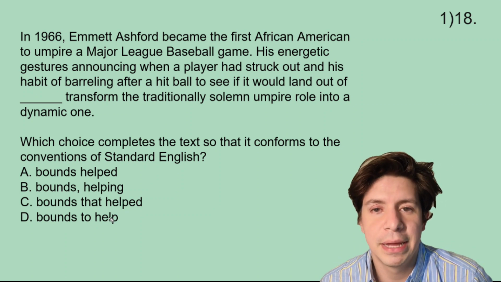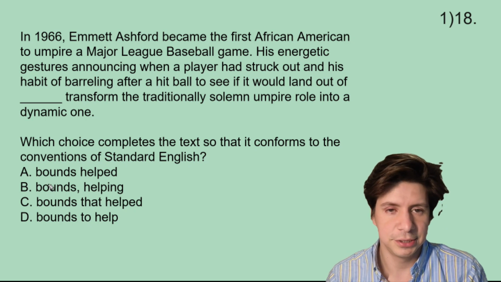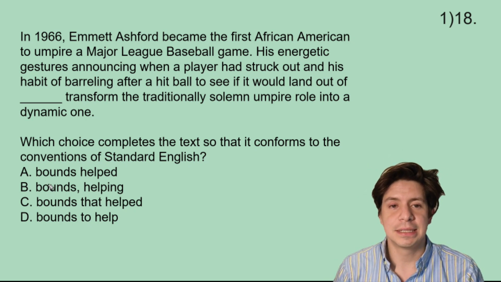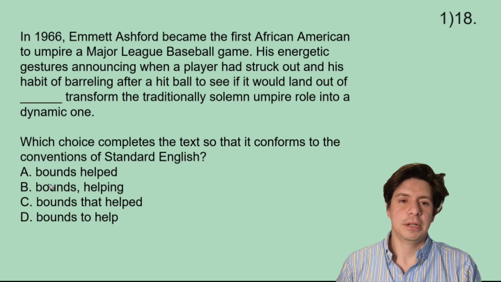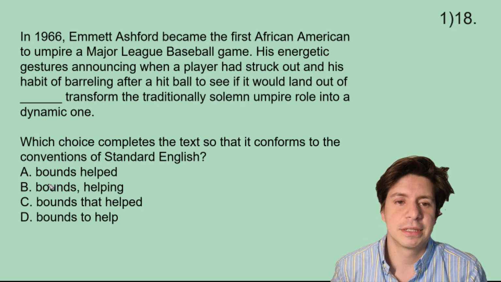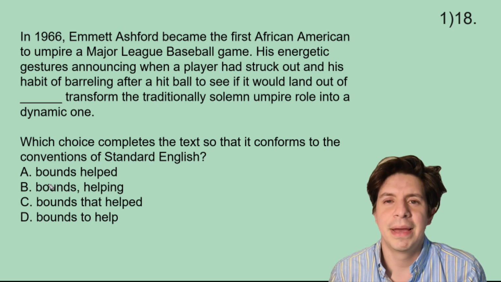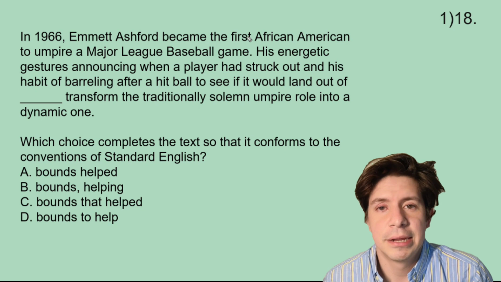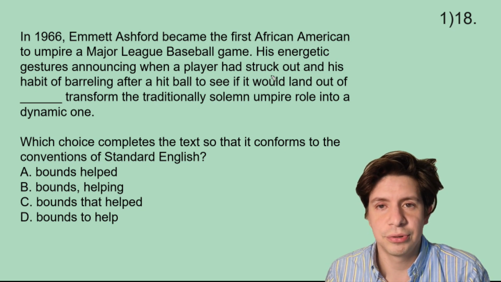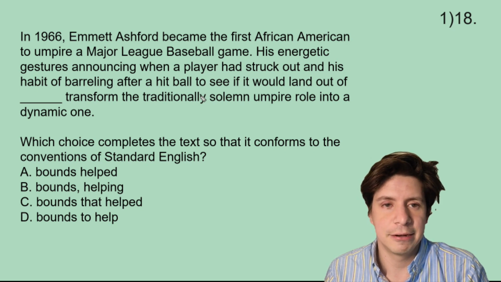So we are talking about it would land out of bounds, right? So the ball is landing out of bounds. That's not changing. And then what is happening? So what is the sentence doing for us here? We have another one where there's commas and stuff, so this might be a boundaries question, but if it's a form and sense question, that also is fine. It doesn't really matter, right? But let's try it out. His energetic gestures, announcing when a player had struck out, and his habit of barreling after a hit ball to see if it would land out of bounds.